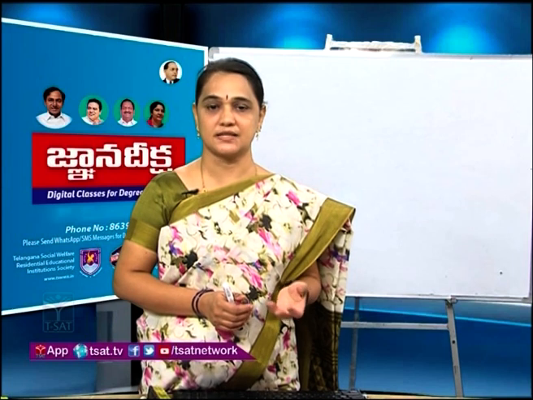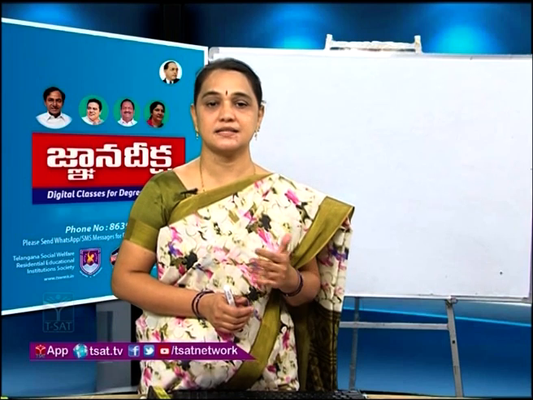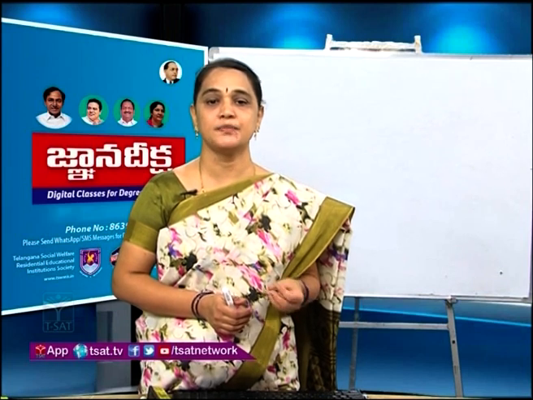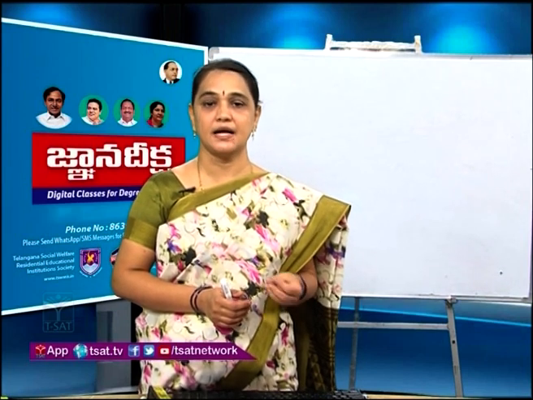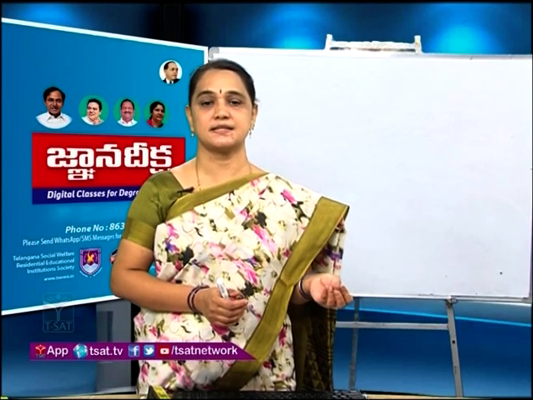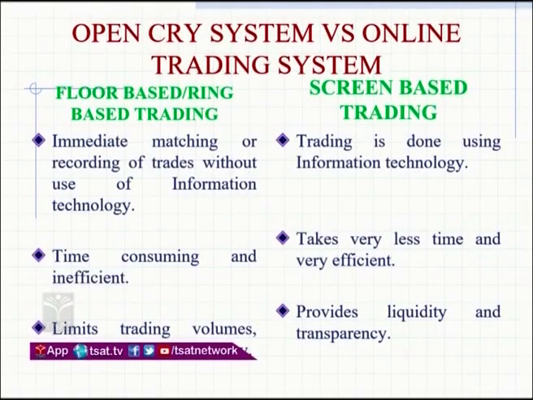How do the transactions take place? The broker, by using verbal communication and body symbols, can quote any of the shares of the company, and with that he can purchase the shares. Suppose any broker wants to purchase shares in the stock exchange, on the floor itself he can raise his hand and give his bid price, and how much quantity he wants to purchase. If the buyer and seller reach some settlement, the transaction takes place on the floor itself.